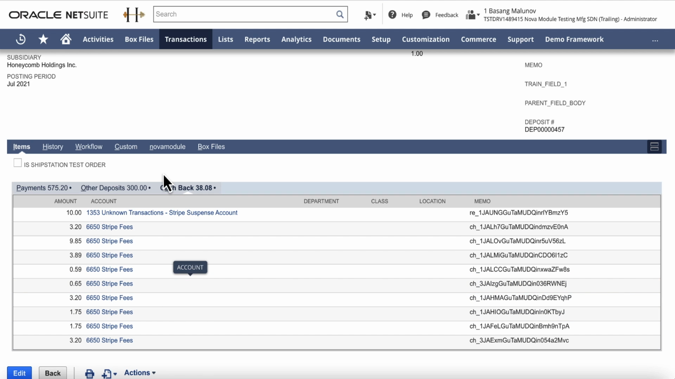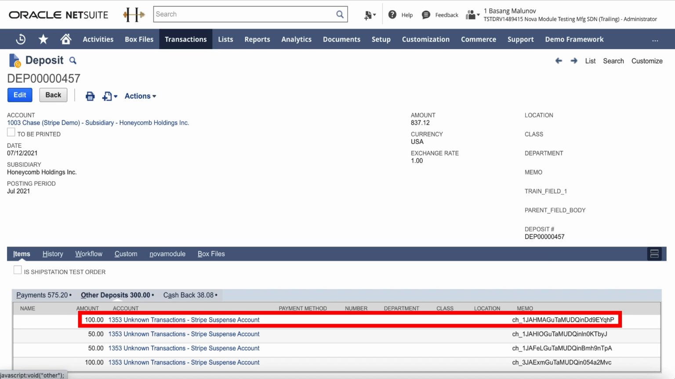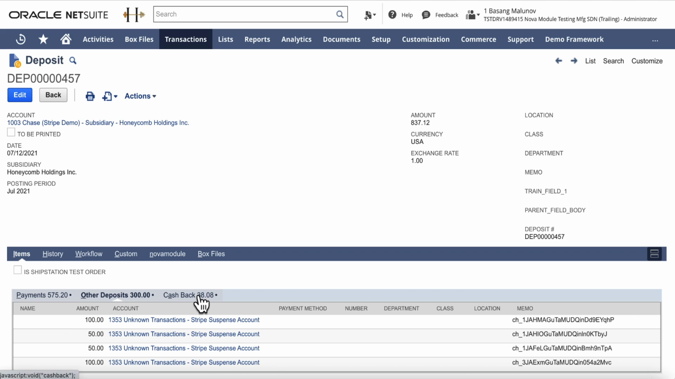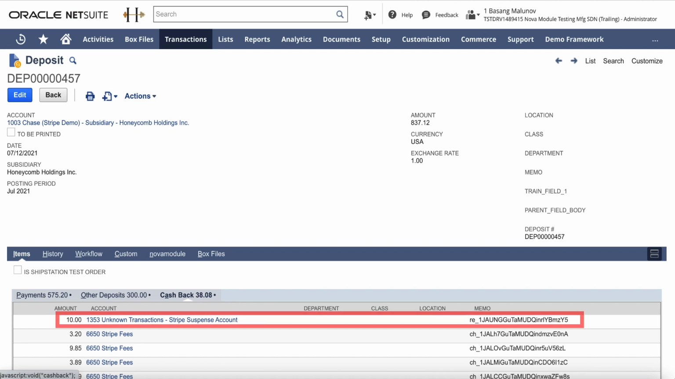Also, if there is a Stripe payment transaction that has not been recorded in NetSuite, the integration app identifies it as such under the Other Deposits subtab as shown in this example. It gets posted to a Suspense GL account selected in the settings of the integration app. Any refund transaction that is not matched is recorded under the Cashback section too and posted to a Suspense GL account for further review.